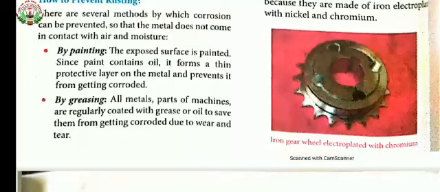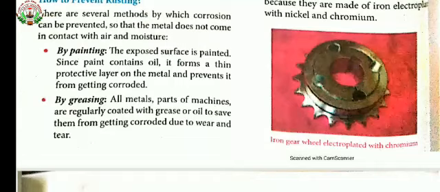Now today we will learn about how to prevent rusting. What are the various methods by which corrosion can be prevented? There are several methods by which corrosion can be prevented so that the metal does not come in contact with the air and moisture. So let's see. The first method is painting.